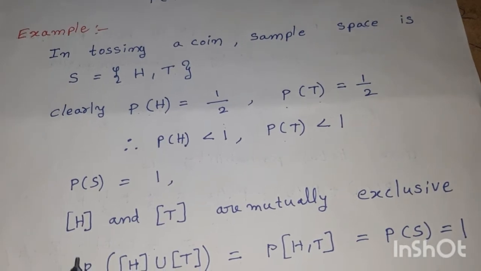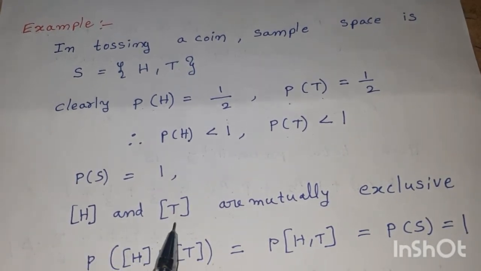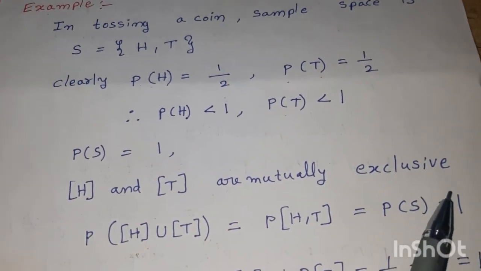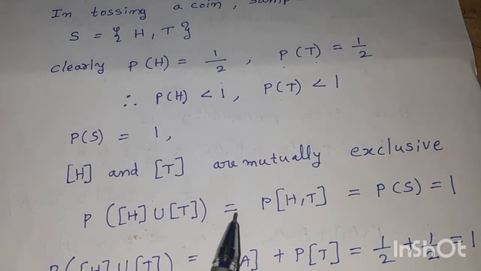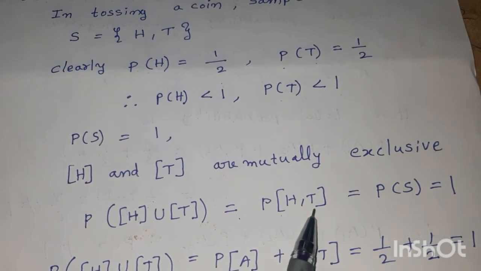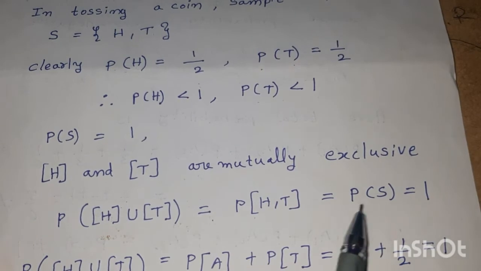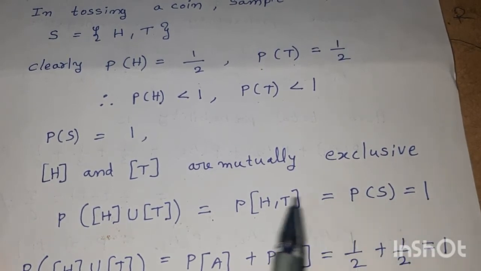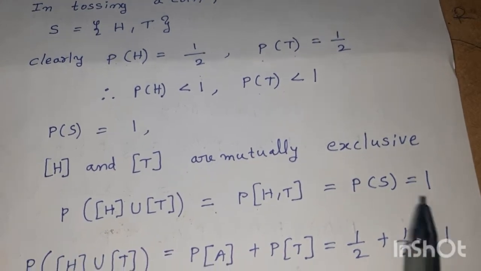Now, this is an event of getting H, and this is an event of getting T. These two events are mutually exclusive. Then probability of the union of these two events is equal to probability of {H, T}, that is probability of the total sample space, which is equal to 1.